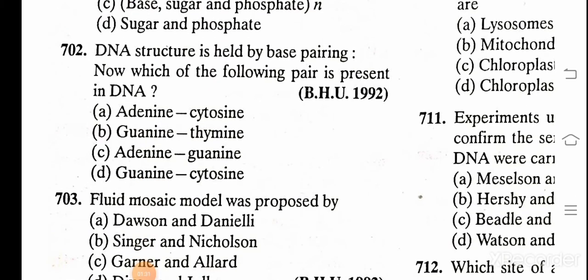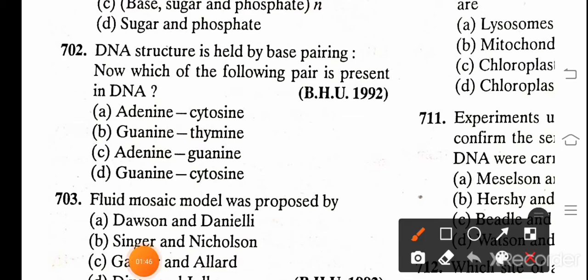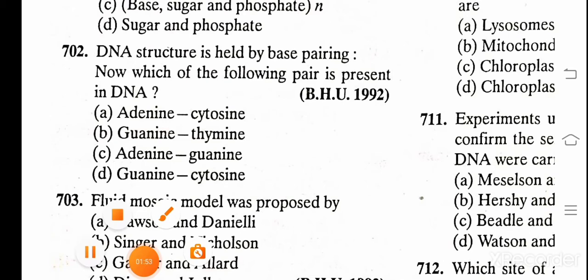DNA structure is held by base pairing. Now, which of the following pair is present in DNA? A. Adenine and cytosine, B. Guanine and thymine, C. Adenine and guanine, and D. Guanine and cytosine. And the correct answer is guanine and cytosine.